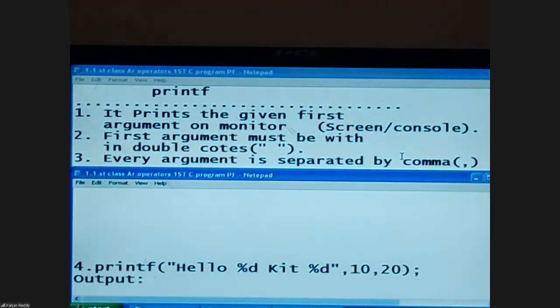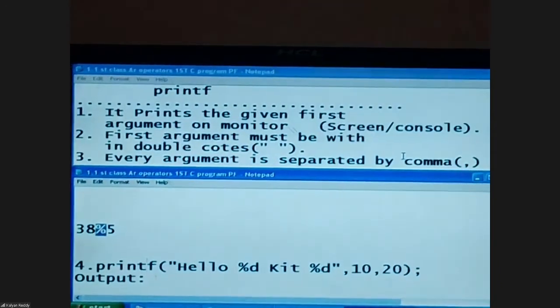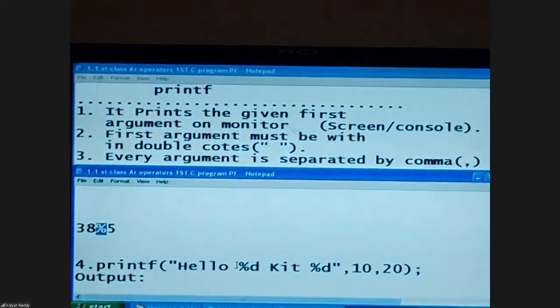Previously, in the examples I placed on board in the previous session, where we discussed this, my terminology was modulus. Here now I pronounced it as percentage.